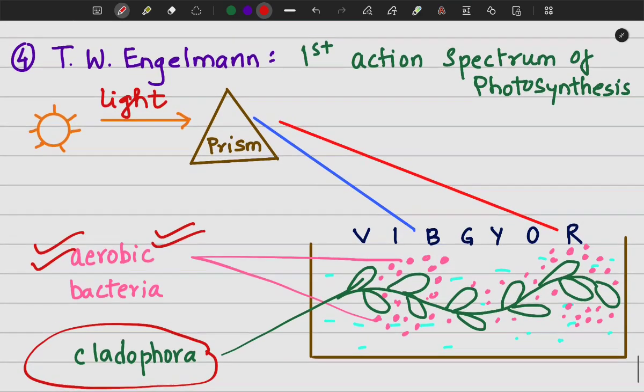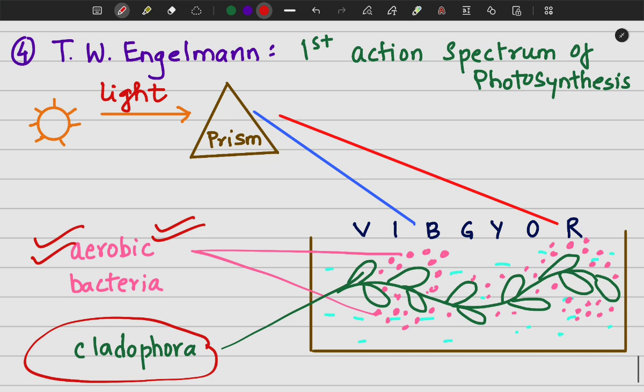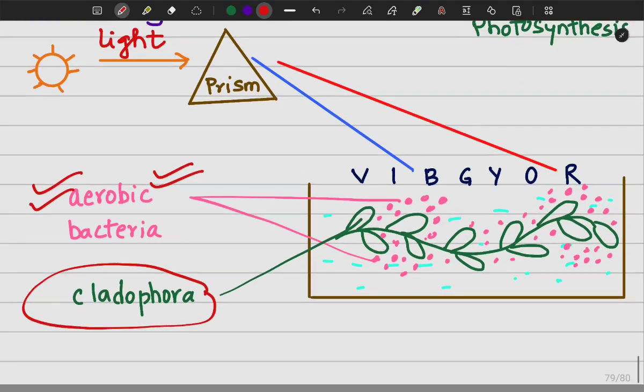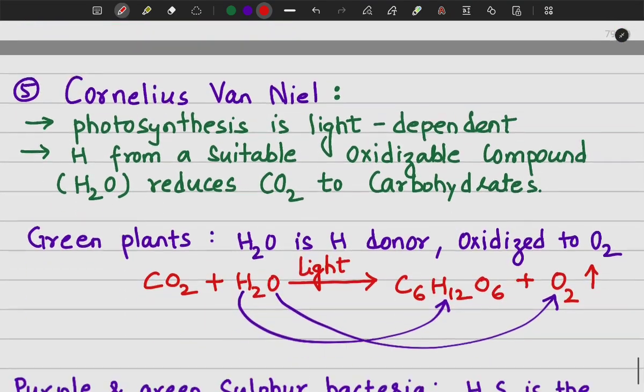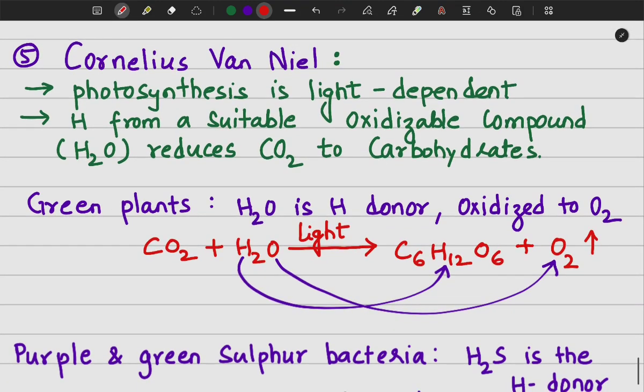That is why it is the first demonstration of the action spectrum of photosynthesis, and it is also kind of similar to the absorption spectrum of chlorophyll A and chlorophyll B that we studied in the lecture about photosynthetic pigments, right? So this was about the experiment done by T.W. Engelmann. Now, moving on to the final experiment, which was done by Cornelius van Niel.